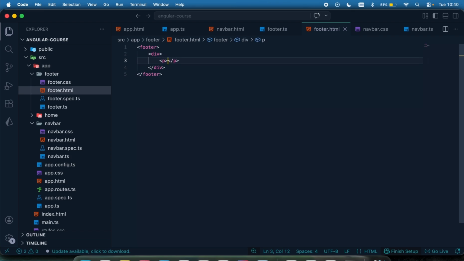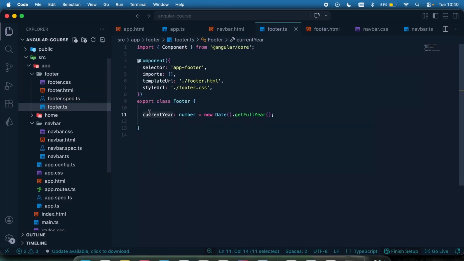I don't want to have that copyright kind of logo. I think it's this one, copy like that, okay? And then I'm just going to use this variable to get the current year. This is what we call interpolation, which I'm going to be discussing in the subsequent lecture, okay? So I'm just going to say current year, which is the value right here.